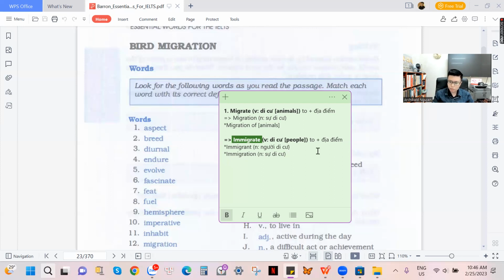Tại vì mình đi du học nhưng mà cái tên của mình, cái giấy tờ của mình, cái paperwork của mình vẫn là người Việt Nam, mình vẫn là người nước của mình, chứ mình chưa có thay đổi cái quốc tịch, cái nationality. Như vậy khi mà mấy bạn thay đổi cái nationality, mấy bạn thay đổi cái identity card, gọi là cái chứng minh nhân dân, cái giấy tờ của mấy bạn là paperwork, nó hoàn toàn different, nó hoàn toàn khác nhau rồi. Thì lúc này mấy bạn mang tên là nhân dân của nước Úc hay là nhân dân của Mỹ, Canada, thì lúc này người ta mới dùng cái từ di cư là immigrate to cái nơi nào đó.